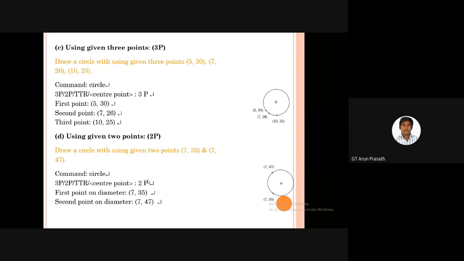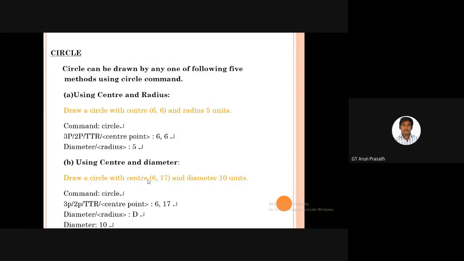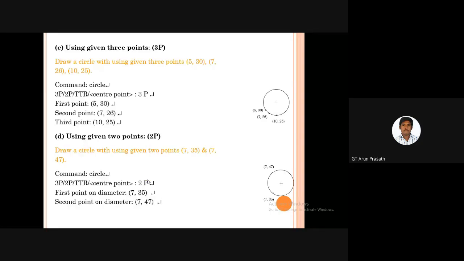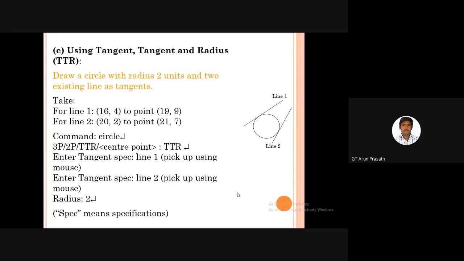We can also use 3 points. The first ones I mentioned are center and radius, and center and diameter, and next is giving 3 points: we give the starting point and then two continuous points. We can also use 2 points. These are all the options we use in AutoCAD Electrical. And this is the tangent.